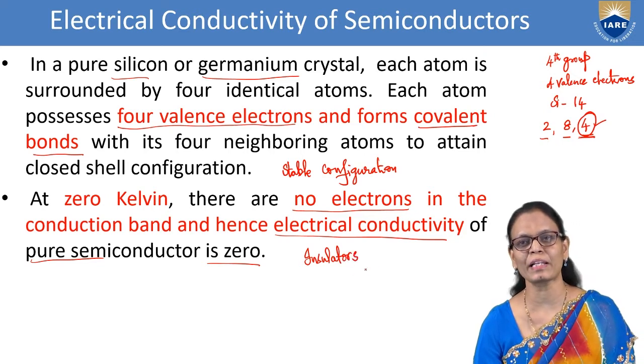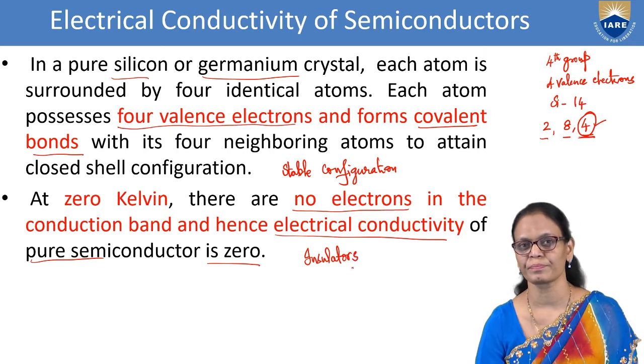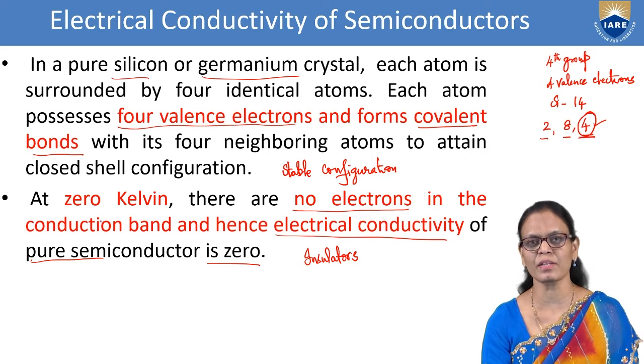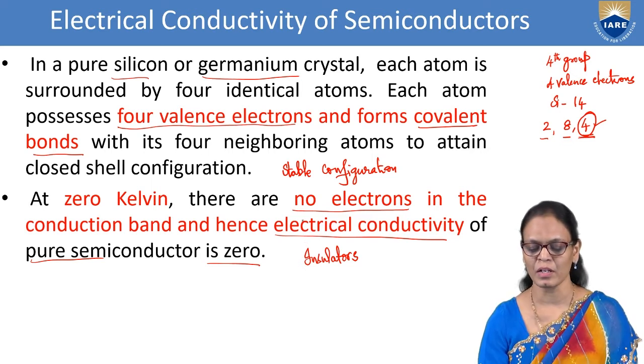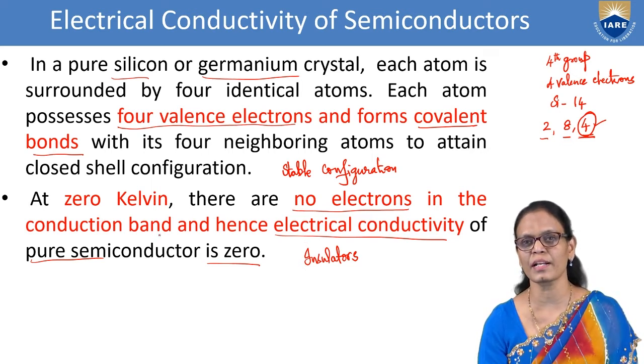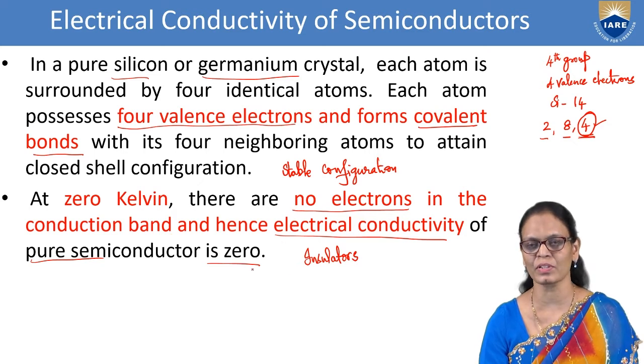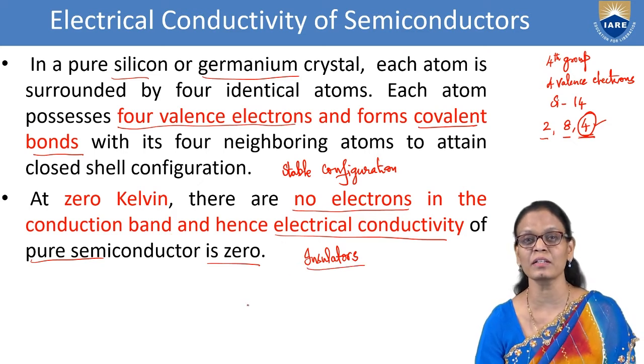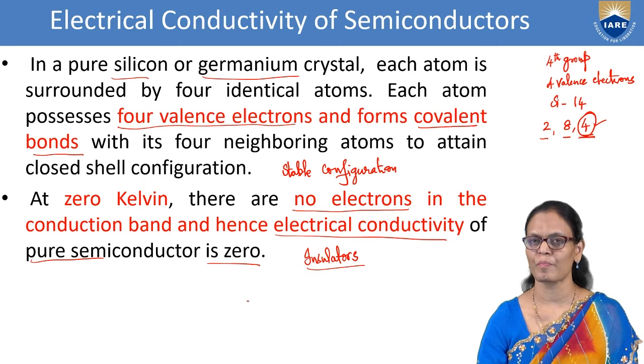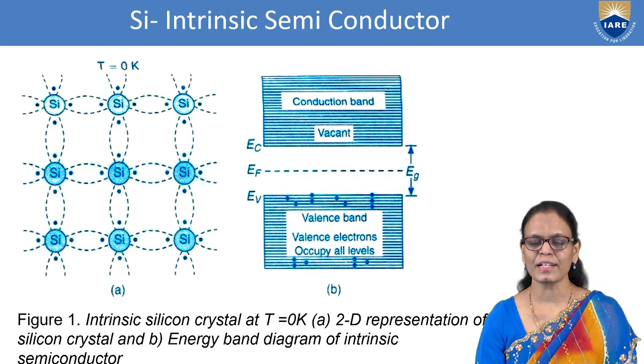Insulators are those materials which do not conduct. So here at 0 Kelvin, since there are no electrons in the conduction band, the conductivity is 0. That is why we say they behave like insulators. Now let us understand this with the help of the diagram.